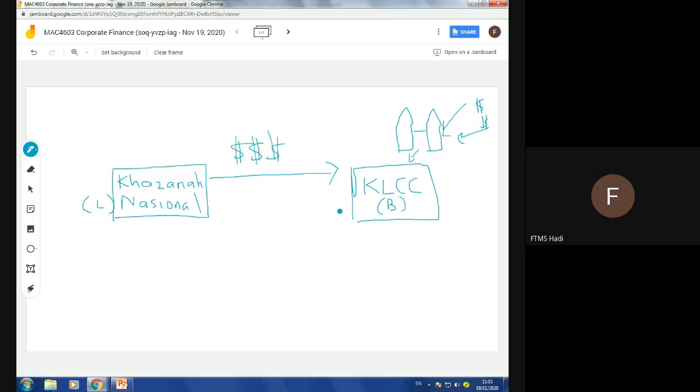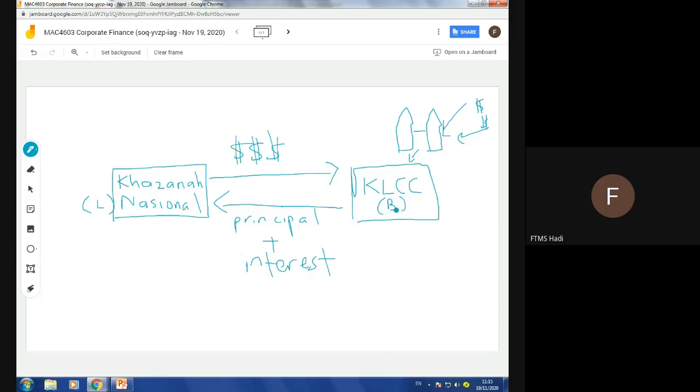Then what KLCC has to do, don't forget they borrowed money from Khazanah Nasional, is return it, in terms of principal plus interest.